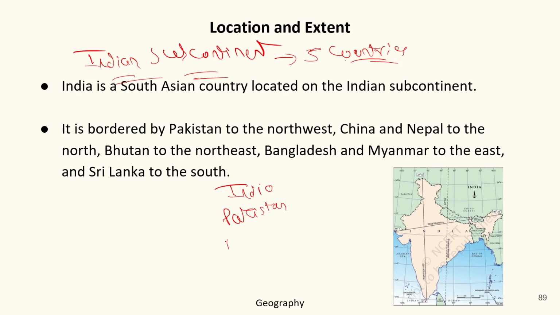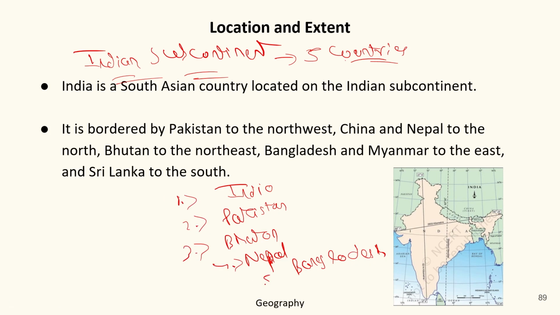Number 3, Bhutan. Number 4, Nepal. And number 5, Bangladesh. So remember the difference between the Indian subcontinent and India.